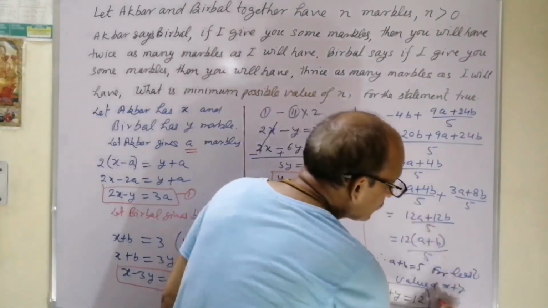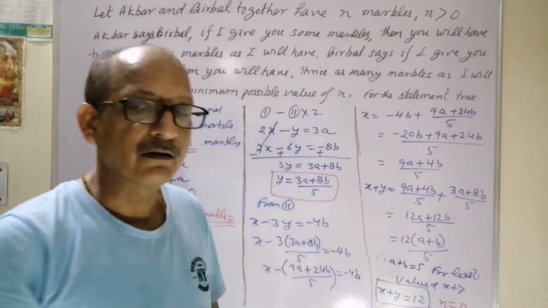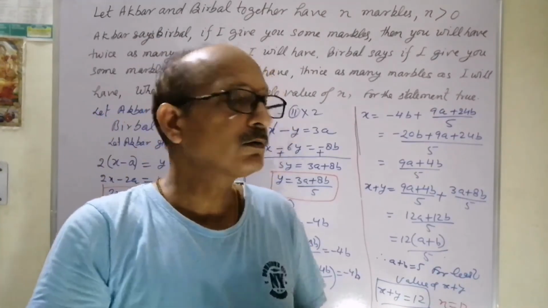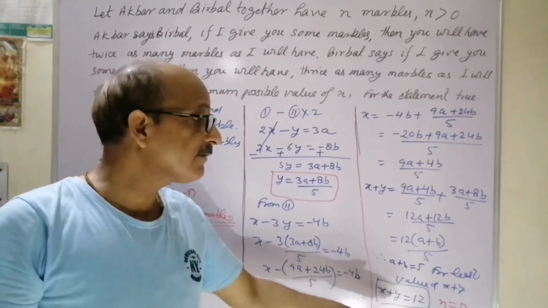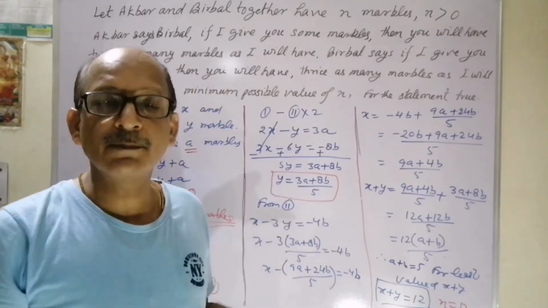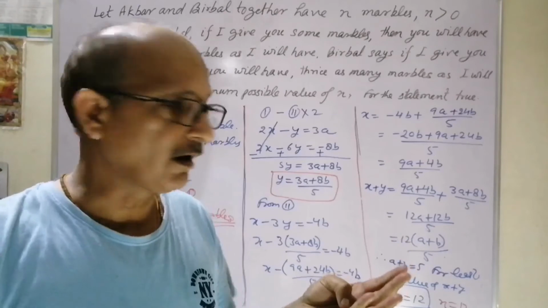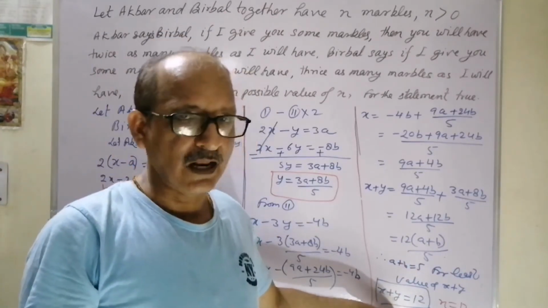Now n is equal to 12. That's all for this question. Try to understand, sometimes you have to go by hit and trial also. If it is asked what is the number of marbles with Birbal and with Akbar, we have to go with a little bit of reasoning. x plus y is 12.